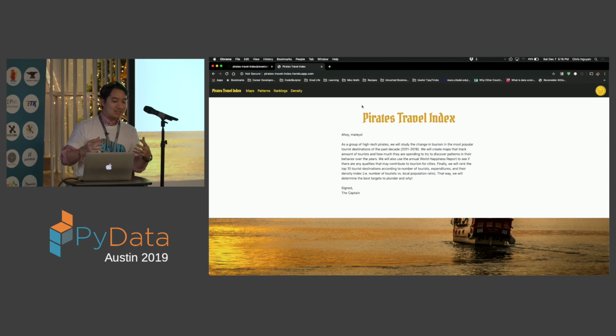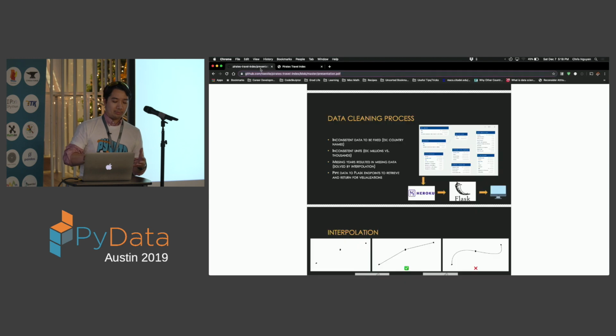And so we created an application that uses a lot of different tools. In the back end, we use a PostgreSQL database where we store our data, which we store in a Heroku app, and that we pipe using the Python Flask framework to be able to produce this website. Real quickly about the data, it's only a few minutes. Basically, this is what the pipeline looks like.